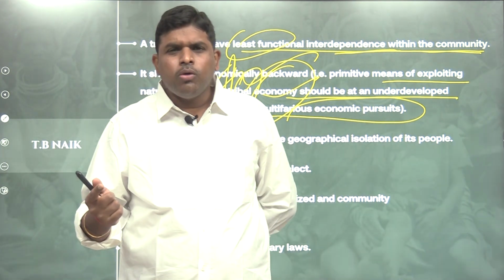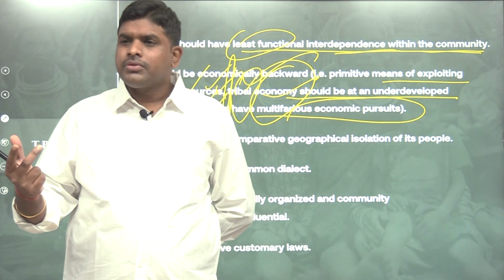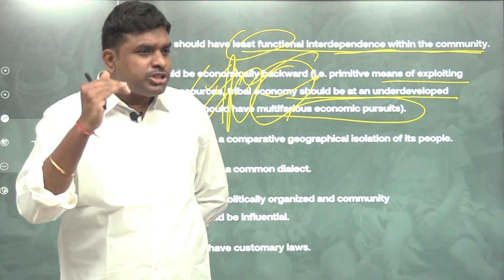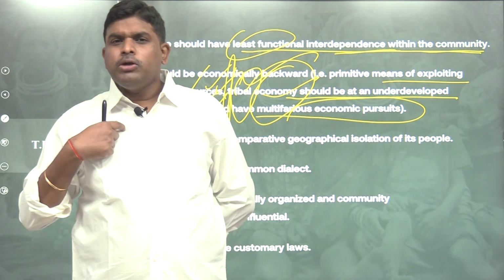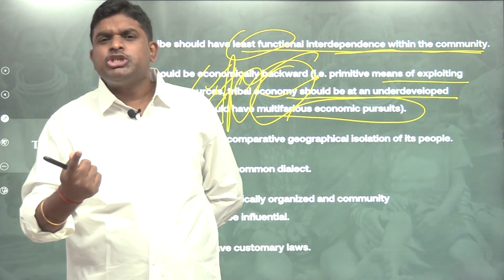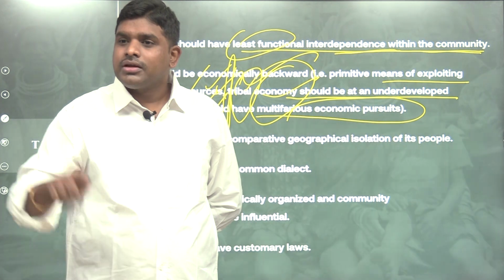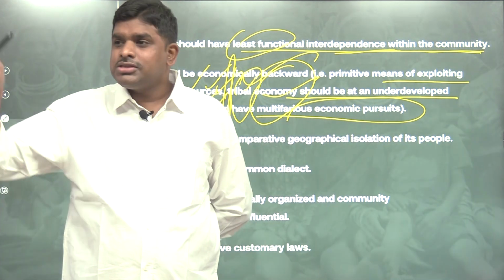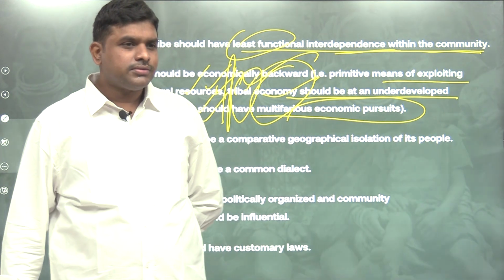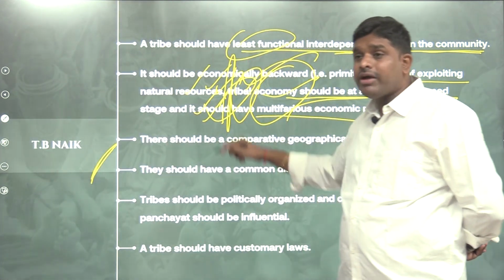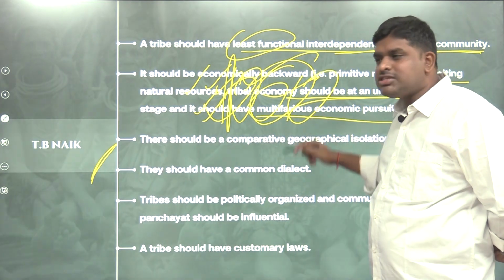And when they don't plough, what will their food grains production be? The food grains production will be less. They know that if they don't plough, their production will be less, but still they will not plough. Why? Because of their culture. Why? Because of their religion. Why? Because of their goddess. Primitive form of economy, primitive form of technology, primitive form of belief system.